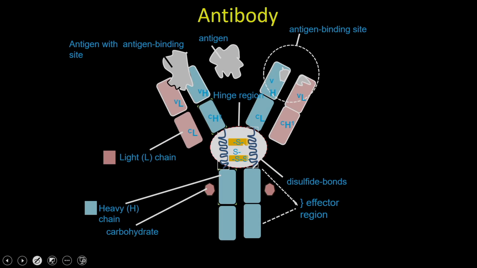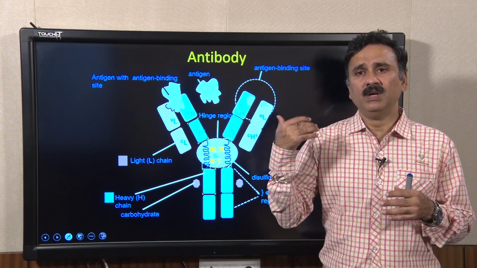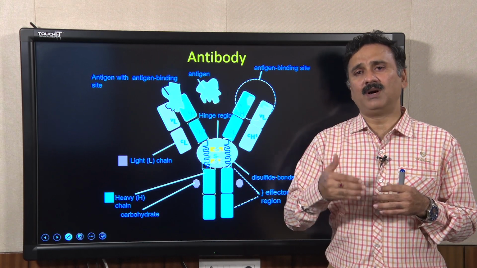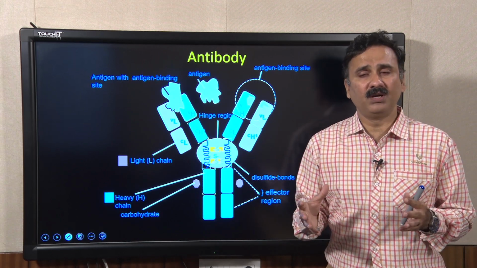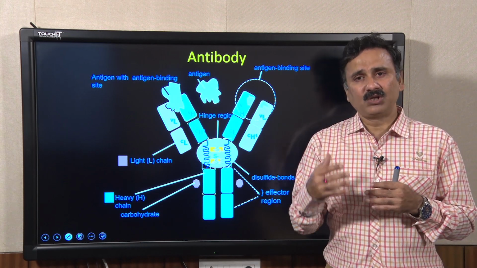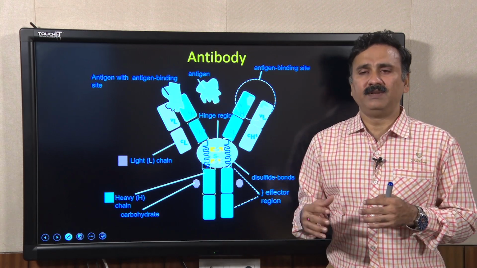Within the humoral response, the antibody is the central molecule which governs the different types of immune responses involving different types of cells. That is why, before getting into the details of the further immune responses, it is important to understand the structure of an antibody, so that you will be able to understand the interaction of the antibody with the antigen as well as other applications of the antibody.